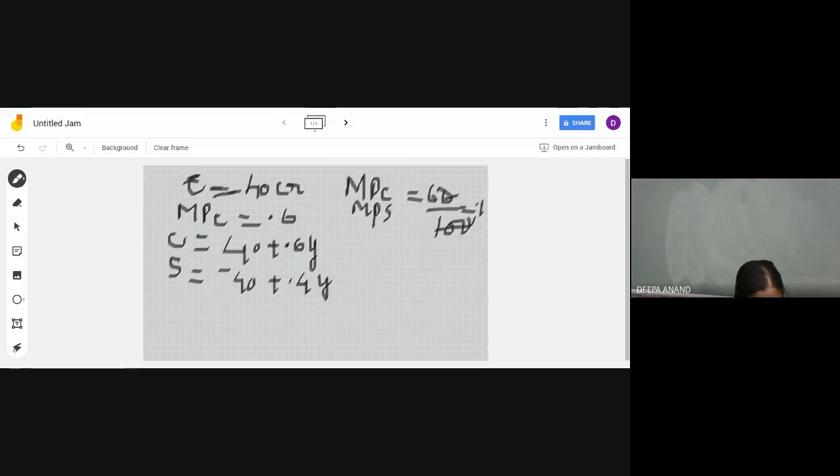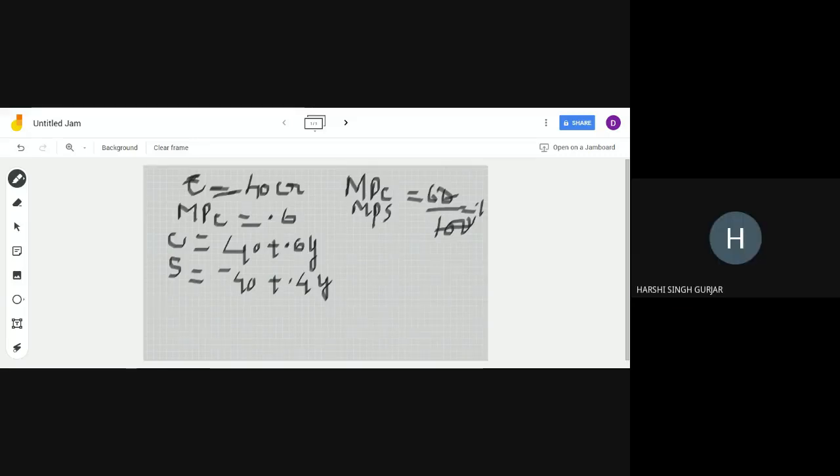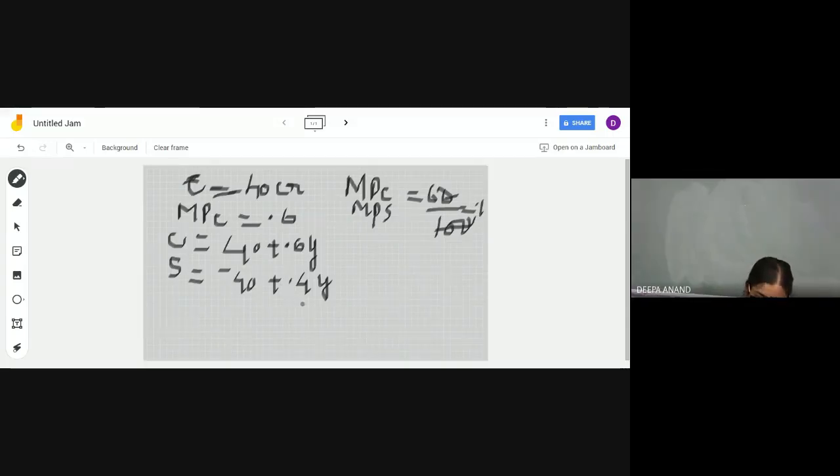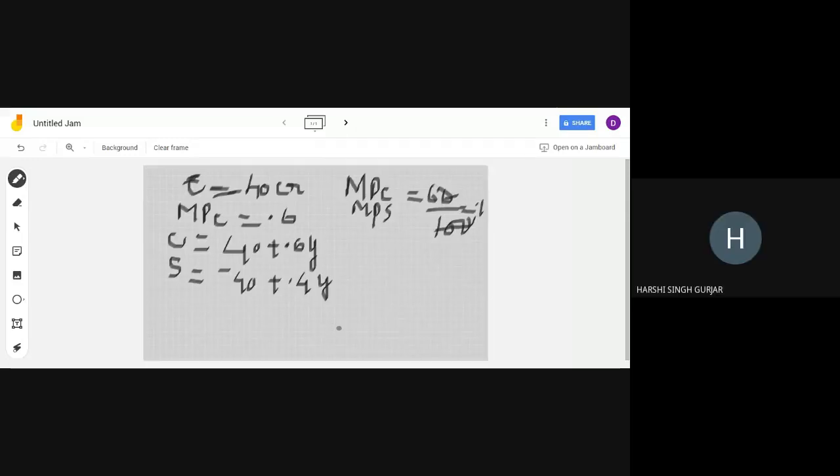Now what is being asked? Consumption function, saving function, break-even level of income. What do you mean by break-even level of income? Harshi, what is break-even level of income? Where consumption equals income. Consumption is equal to income. So what is being asked? Break-even level of income. How will you find out? By putting savings equal to 0.